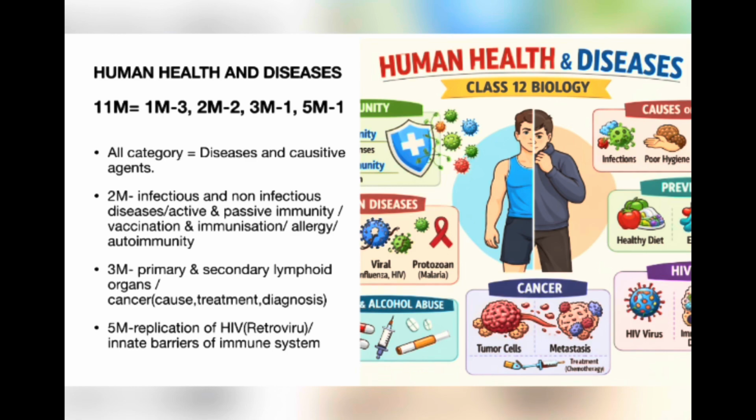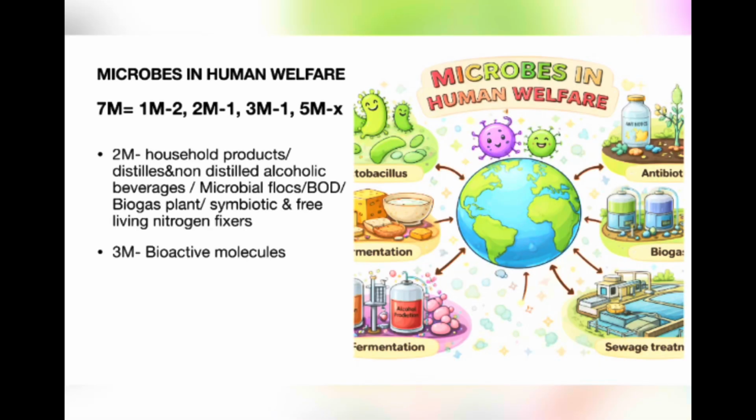For 5 mark, focus on topic, replication of HIV or retrovirus, innate barriers of immune system. Remember, the question from human health and disease can be asked in the last main, that is applied question. Microbes in human welfare, total 7 mark: 2 1-mark, 1 2-mark, 1 3-mark, no 5 mark.